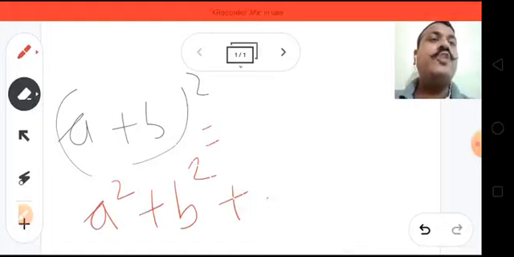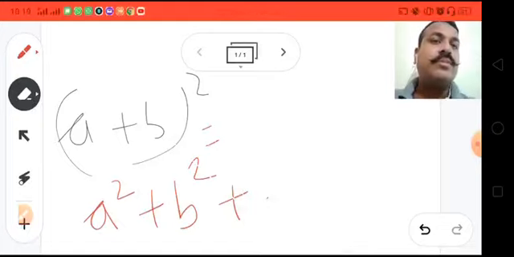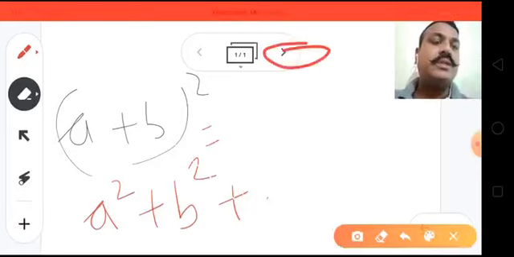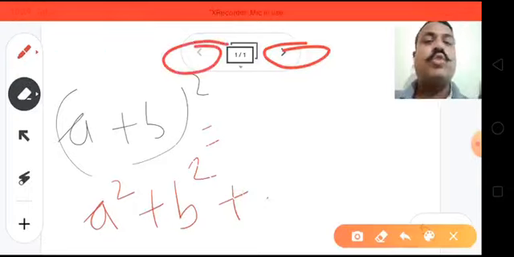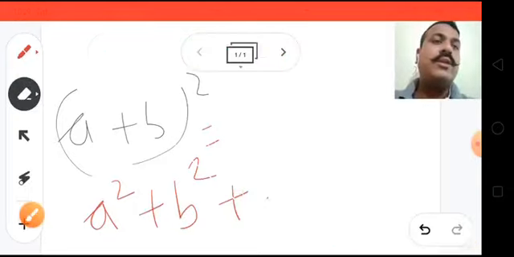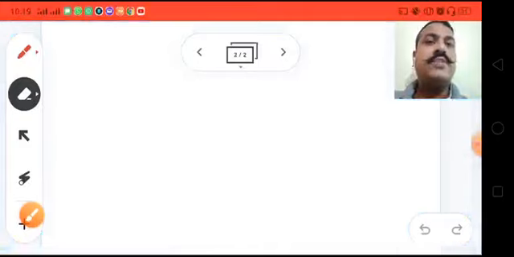I can create a new slide also by clicking on this button. This button will be used to create a new slide and this button will be used to go to the previous slide. Okay. I am creating a new slide. This is the new slide.